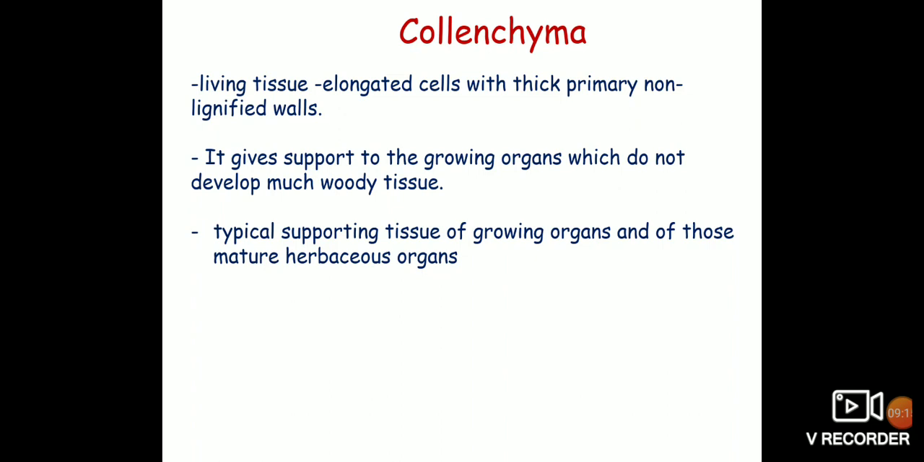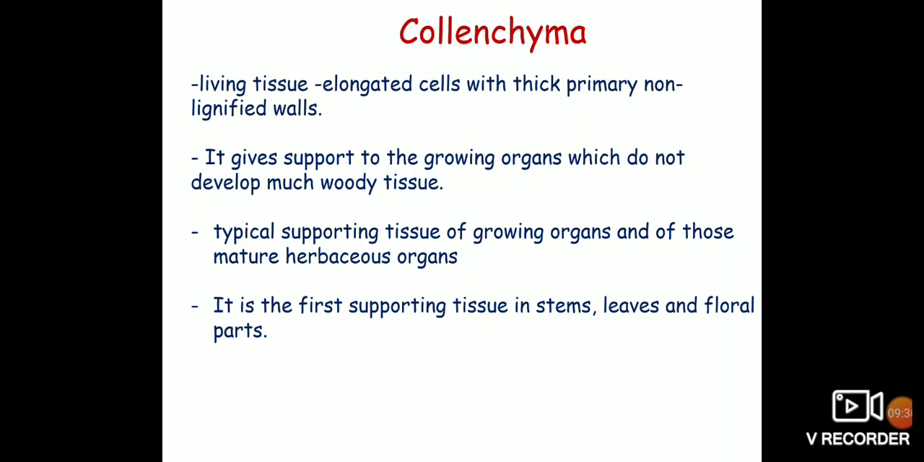Collenchyma is a typical supporting tissue of growing organs and of those mature herbaceous organs which are only slightly modified by secondary growth. It is the first supporting tissue in stems, leaves and floral parts. It is the main supporting tissue in many dicotyledonous leaves and some green stems.